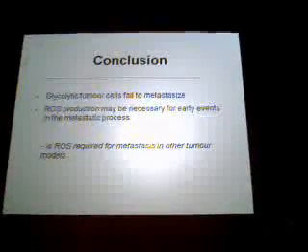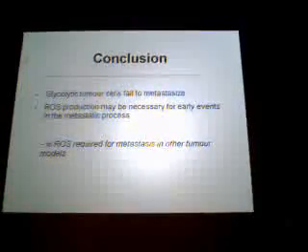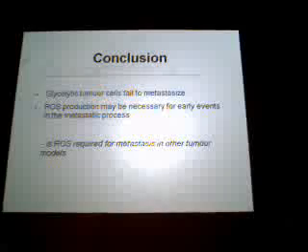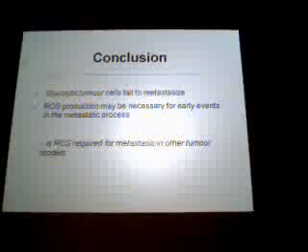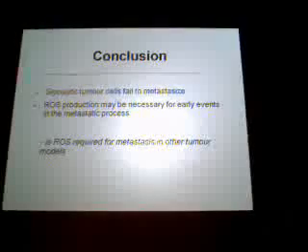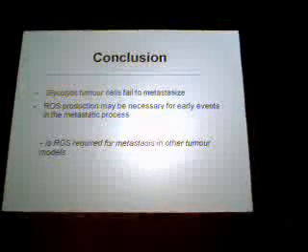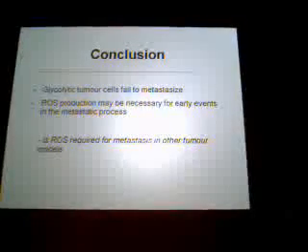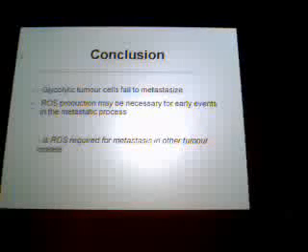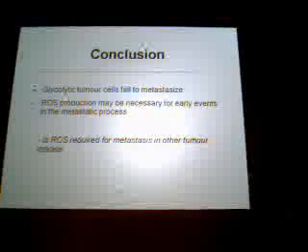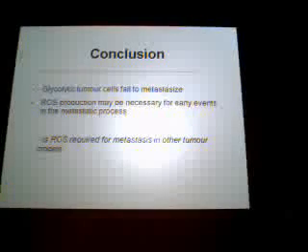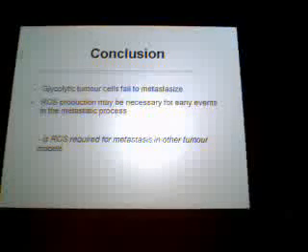So in conclusion, the glycolytic tumour model cells have failed to metastasize, and this may be due to events in the early metastatic process involved with signalling due to reactive oxygen species and peroxide. We're now setting up to look at whether this is a common phenomenon in other tumour models. In breast cancer, we're beginning to set up the 4T1 model and we'll investigate whether the mitochondrial genome knockout has similar characteristics in this model. Thank you.